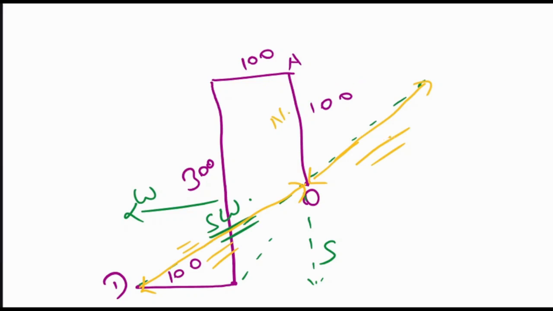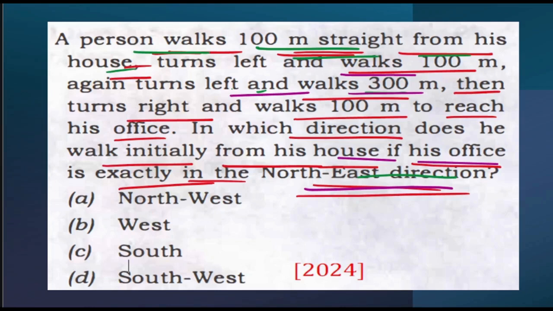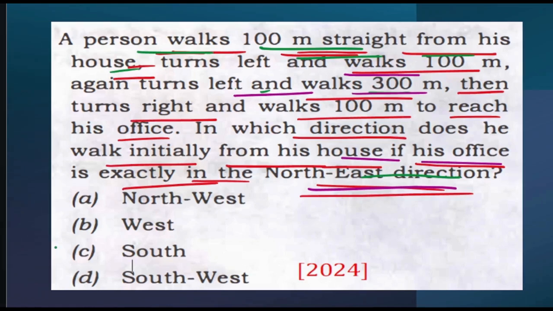But in the question, they have given that the direction is northeast, which is opposite to our answer. So our assumption should also be opposite to what we assumed. We assumed north, so ultimately it will be south direction. I hope you understood how to solve this question when no directions are given.